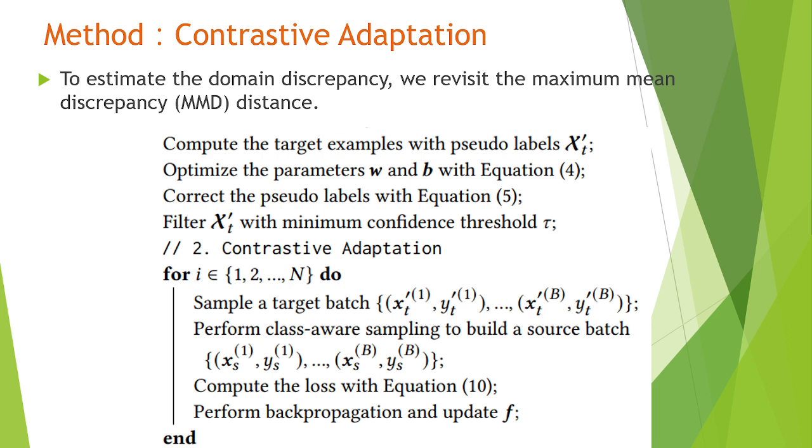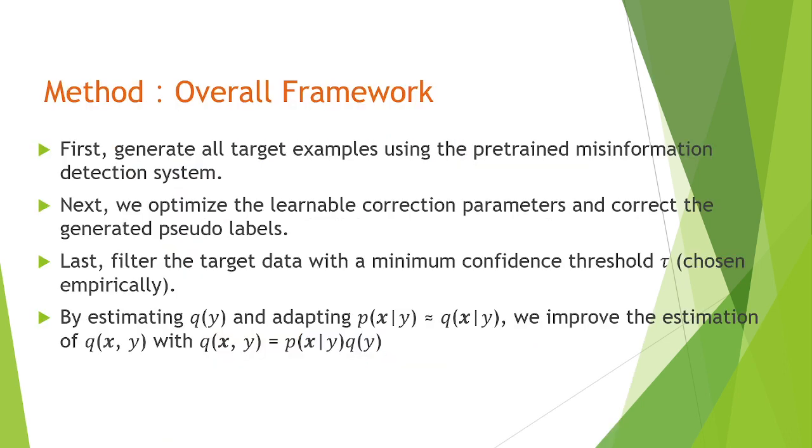Based on the combination of intra-class and inter-class discrepancy, the misinformation detection system f learns a feature representation that separates the input from different classes and confuses input from the same class. Then we compute the contrastive adaptation loss to reduce the intra-class discrepancy and enlarge the inter-class discrepancy. For each input, the optimization process is described in Algorithm 1.